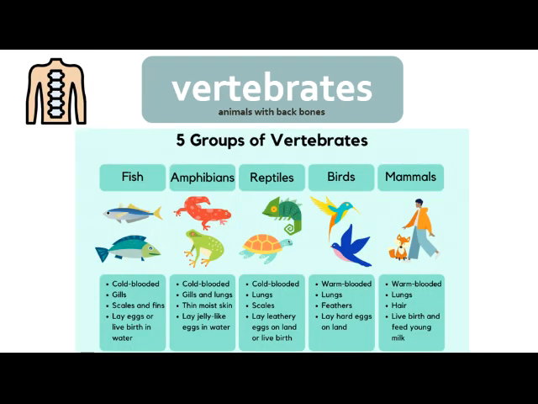Our next word was vertebrates. These animals do have a backbone. You can see here's the backbone and that human body. And here are the 5 groups of vertebrates: fish, amphibians, reptiles, birds, and mammals. All of these living organisms have backbones.